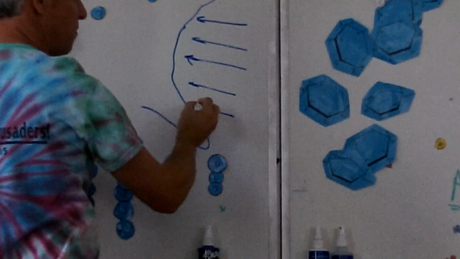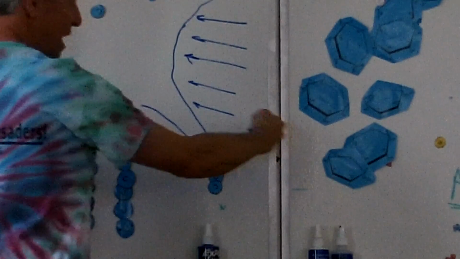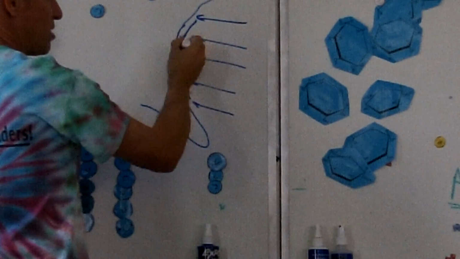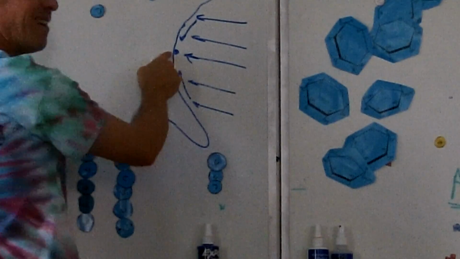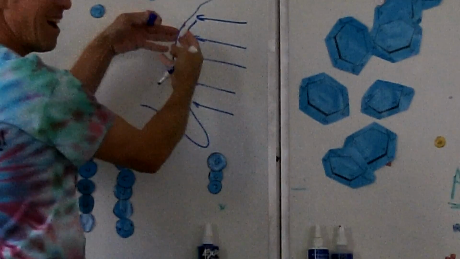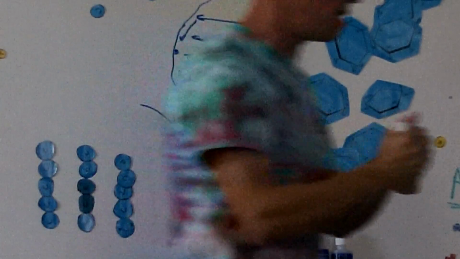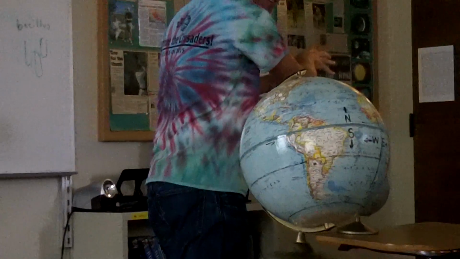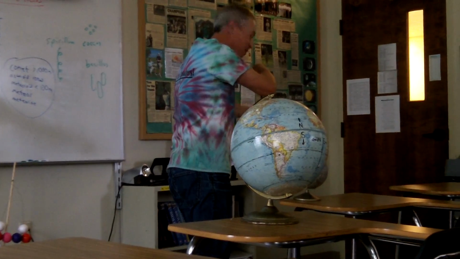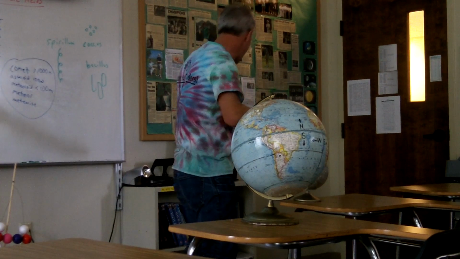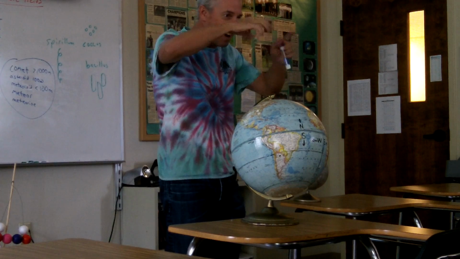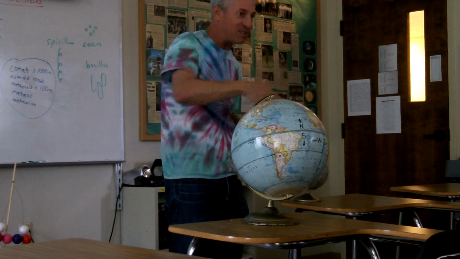Do you see? Are you with me, Chris? I am. So when it hits the coast, it's funneled all towards the middle. And if you're right in the middle like we are, you get a lot higher tides. I like to use the analogy, if you take a squeegee and you squeegee into a corner, all the water piles up in the corner. Right. And so if you were in the corner, there'd be a lot of water there. But if you're on the edge over here, there's not as much. So the Bay of Fundy happens to be right there at a big U where everything funnels to it.